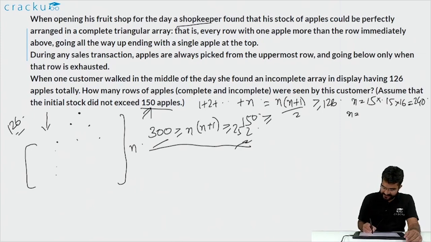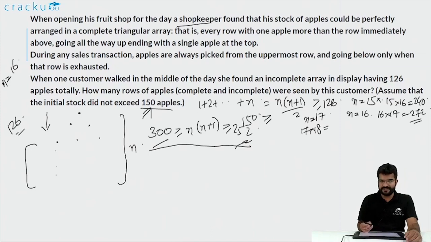Now let us assume that n is equal to 16. In that case, n into n plus 1 will be 16 into 17. 16 into 17 is 256 plus 16, that is 272. This falls within the window. So one of the options for n is that n is equal to 16. Now let us assume that n is equal to 17. Then 17 into 18, which is n into n plus 1, will equal 289 plus 17, which is equal to 306. Now this is greater than the highest bound, so n can't be 17 or any number above it. So the only valid number for n is that n is equal to 16.